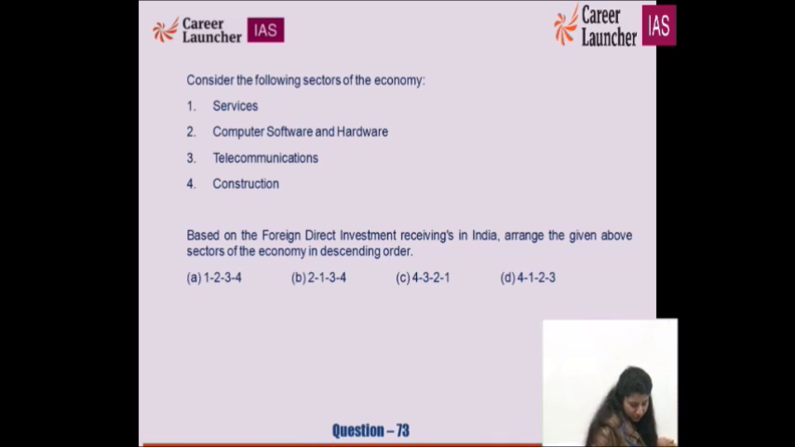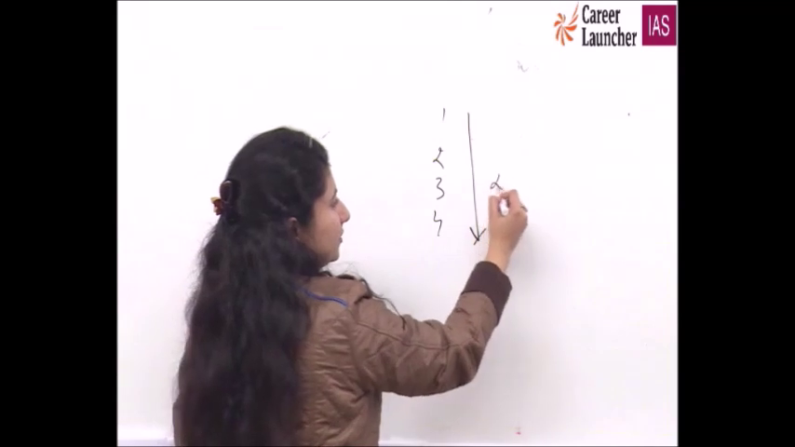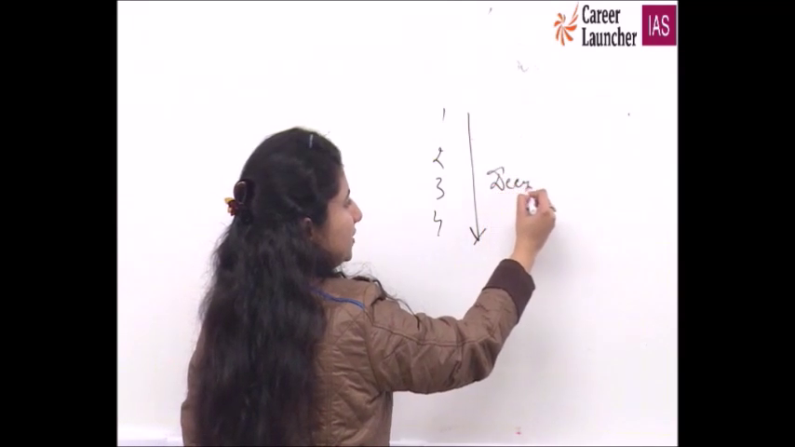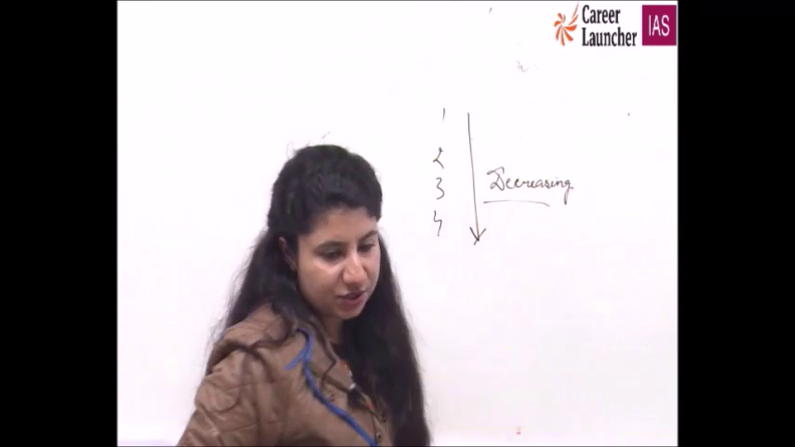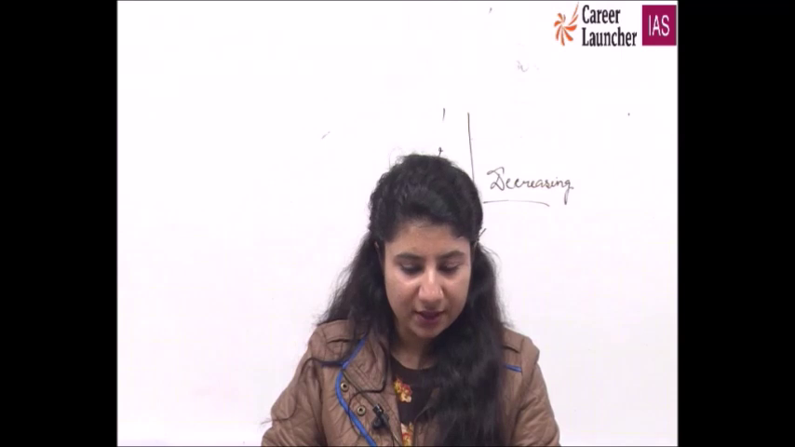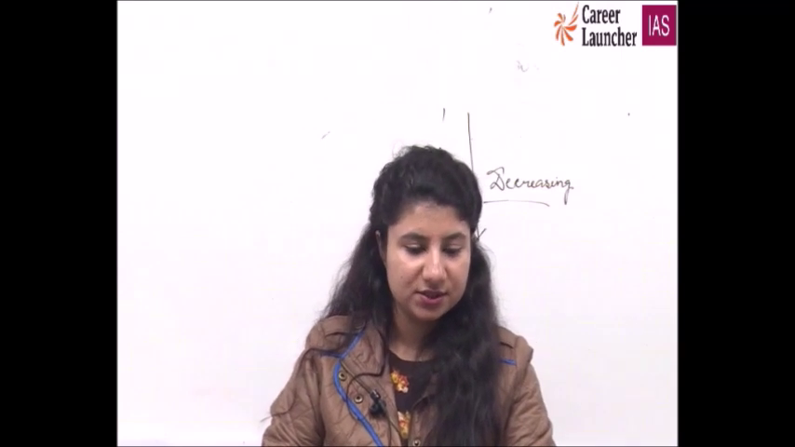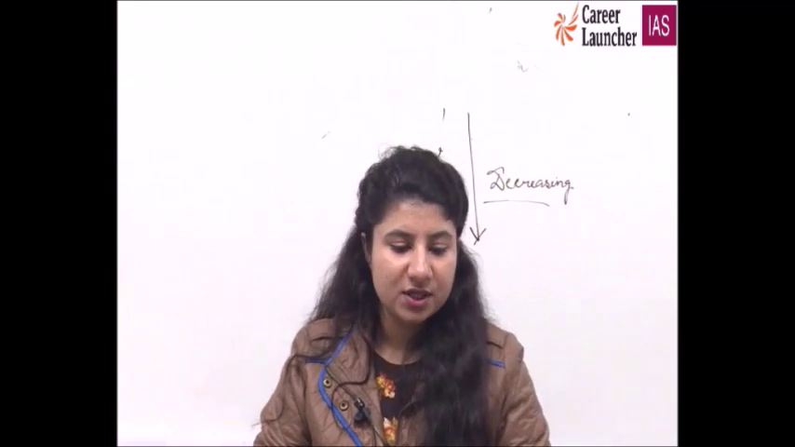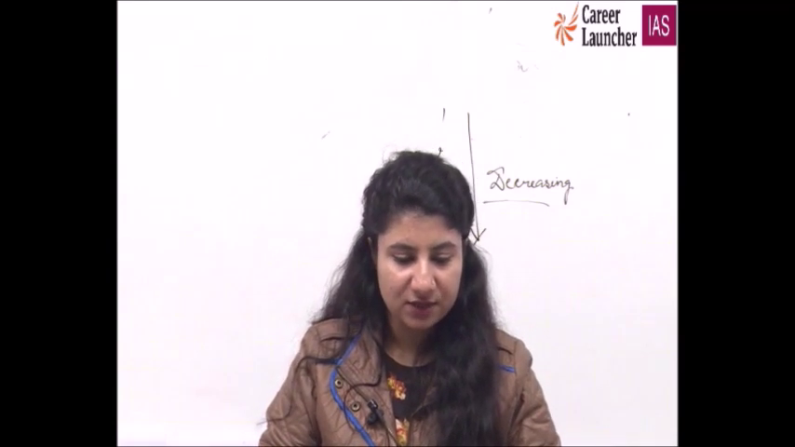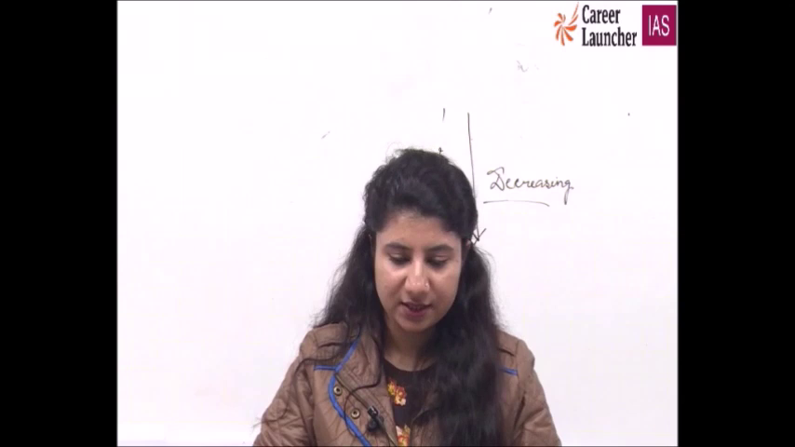So for this the option goes as 73rd option is 1, and simple is 1, 2, 3, 4. Order is descending. Order is decreasing. Ascending is increasing. Decreasing. Highest share services. Second share is for computer, software and hardware. Third is telecommunications. And the last one, the least one, which was having most of the workforce, that is construction. It has received least foreign direct investment.